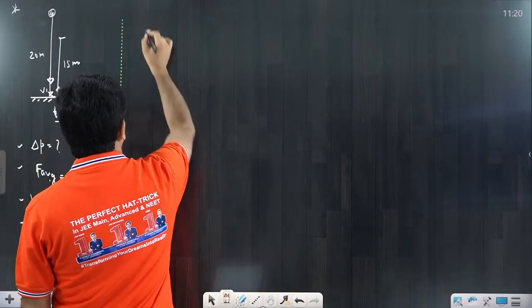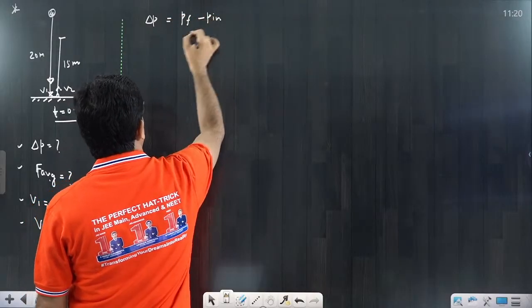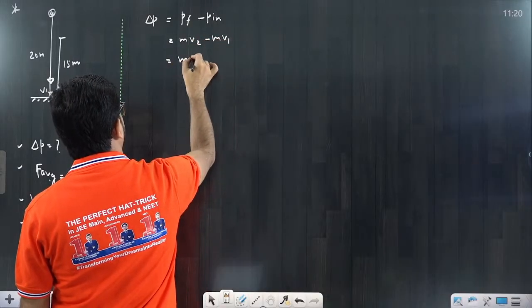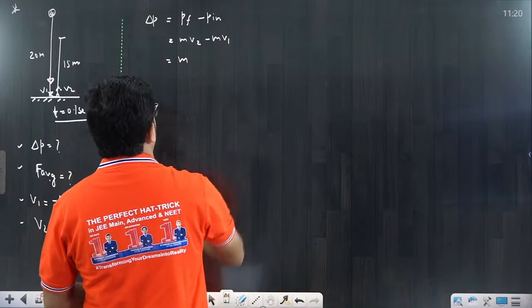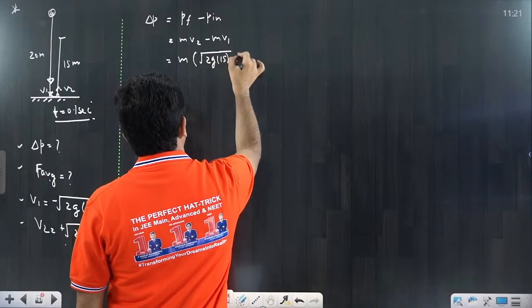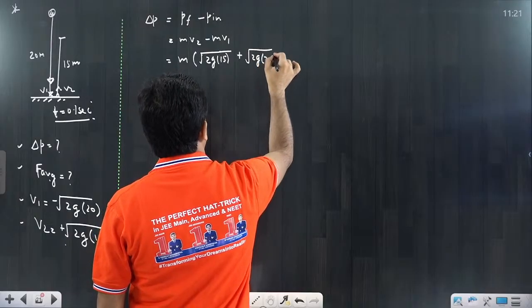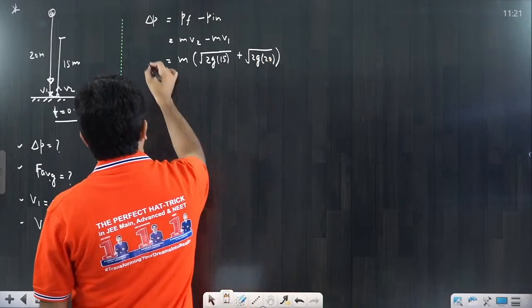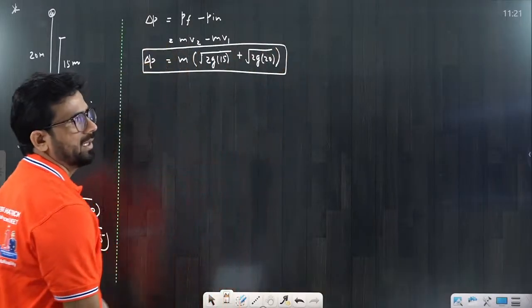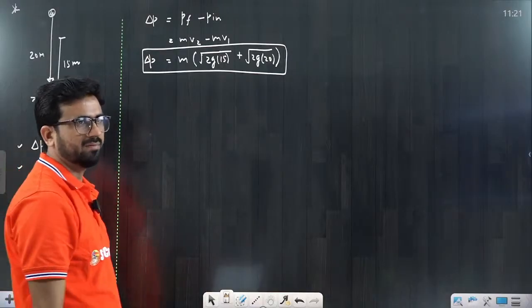Delta p. Delta p means change in momentum, that means final minus initial. So final would be m into v2 minus m into v1. m is common, so this would be m into v2 minus v1. The v2 value is under root of 2g into 15, minus minus becomes plus, under root of 2g into 20. That I am writing as delta p. This is a very simple type of problem, change in momentum. I have not given the mass. If you put the mass, you will get the answer.